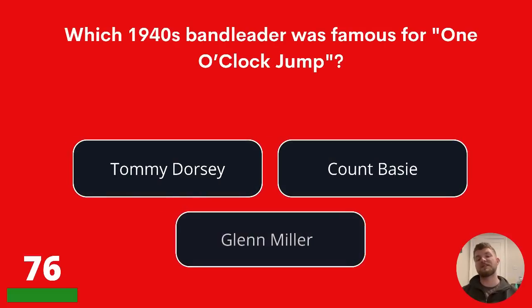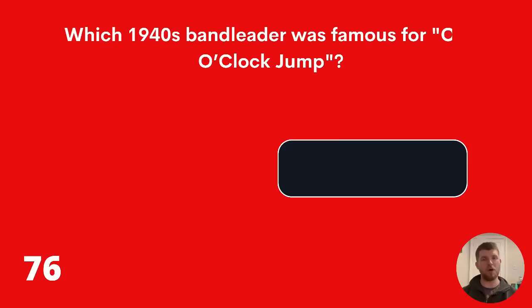Which 1940s band leader was famous for One O'Clock Jump? Tommy Dorsey, Count Basie, or Glenn Miller? Glenn Miller's squeezing their way into a lot of the answers to the questions here. Is it correct, though, for question 76? No, the answer is Count Basie, who's also appeared as a number of options.